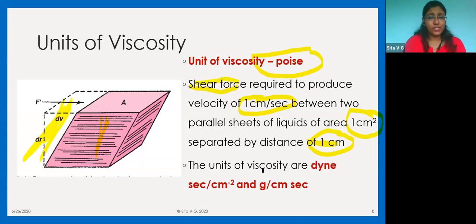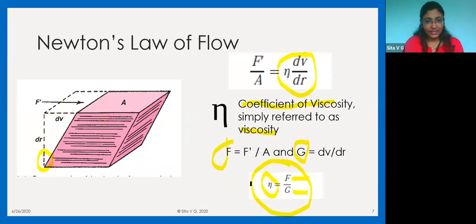And the units of viscosity, that is poise, are dyne seconds per centimeter square or gram per centimeter per second. So these are the two units that you have to remember. Either you can memorize the units, or you can remember them by this formula.